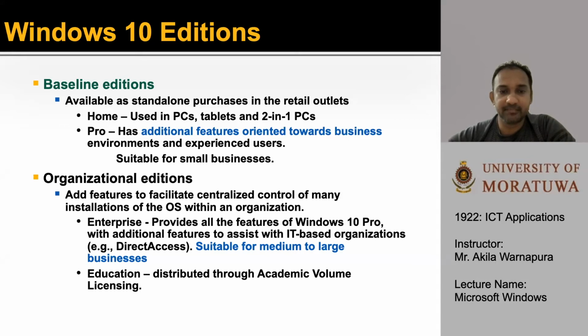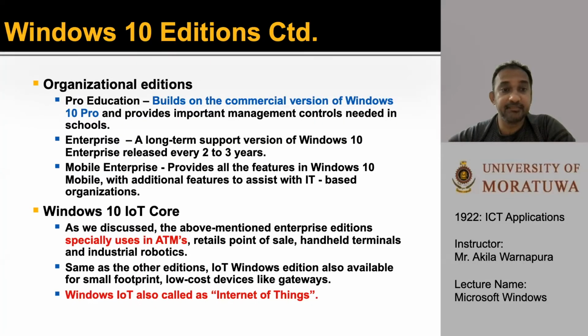This Enterprise Edition provides all the features of Windows Pro Edition with additional features to assist with IT-based organizations, for example, DirectAccess, suitable for medium to large businesses. Next version is Education version. So this is for academic purposes, distributed through the academic volume license. Next Organizational Edition is Pro Education. So Pro Education is built on the commercial versions of Windows 10 Pro and provides important management controls needed in schools.